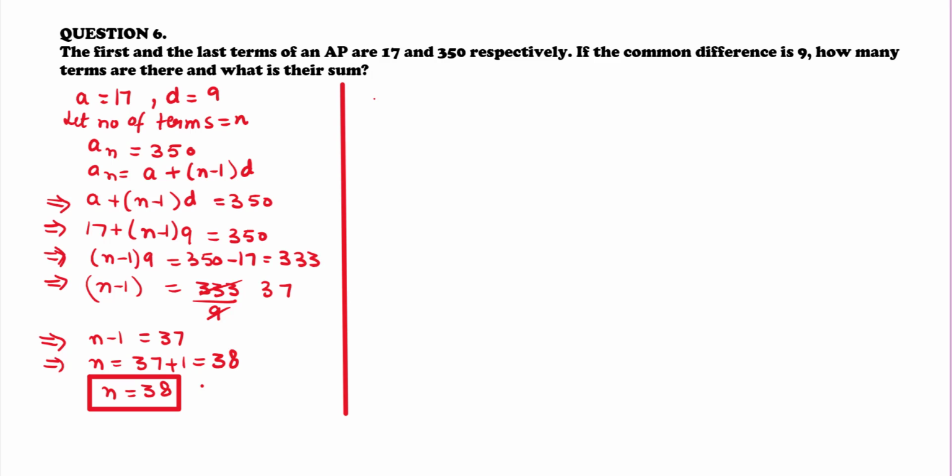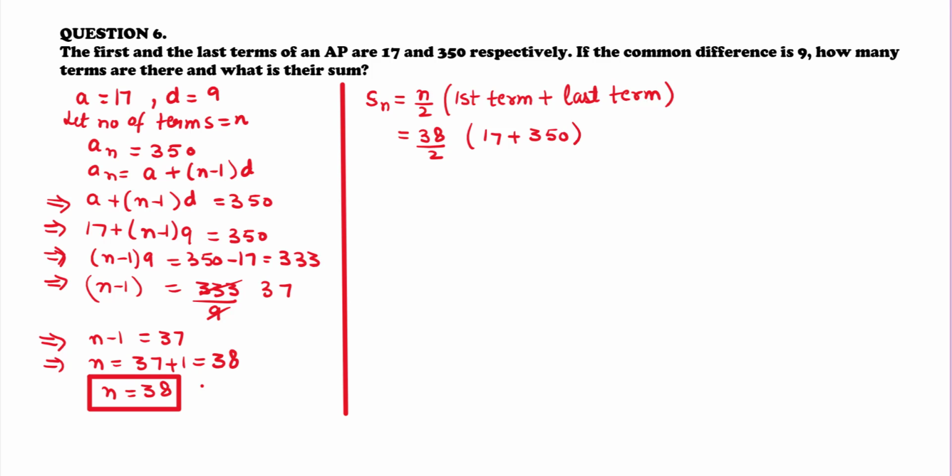And what is the formula for Sn? It is equal to n by 2 into first term plus last term. That implies 38 upon 2 into 17 plus 350. That is equal to 19 into 367. That is equal to 6973. So the sum of n terms is